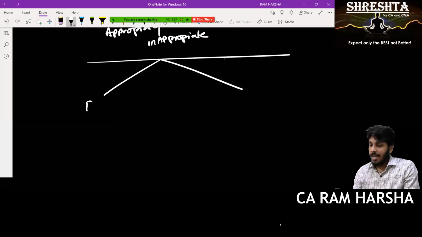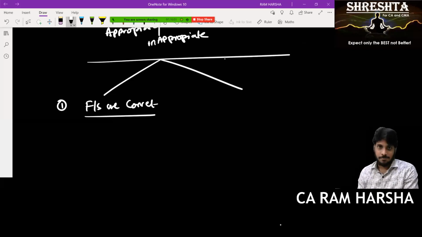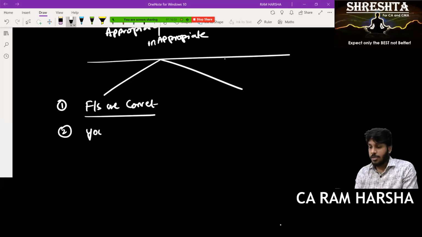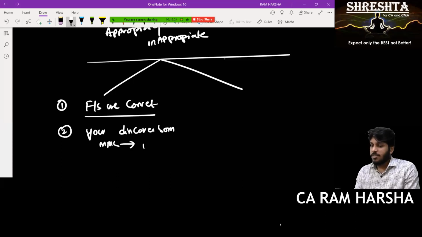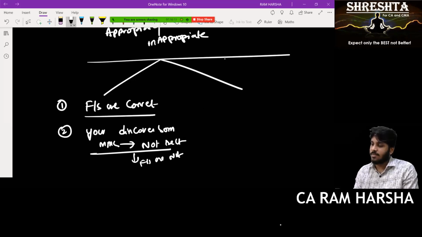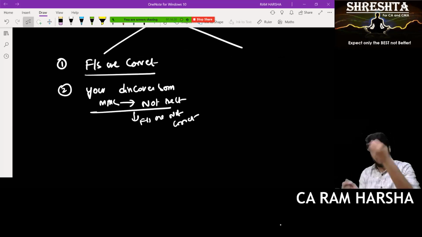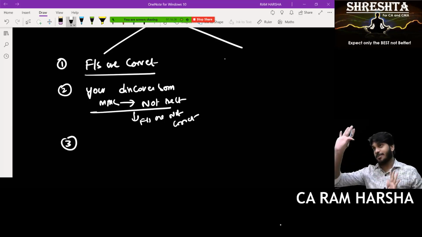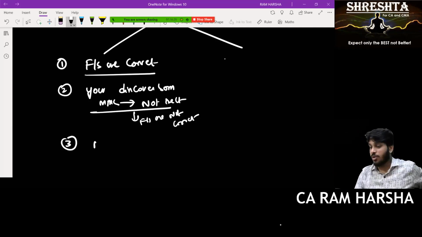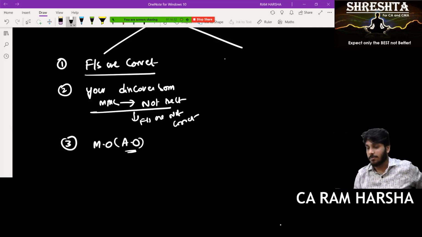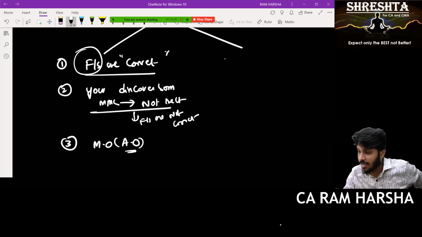Be careful. Financial statements are actually correct. But you discovered some mistakes. You discovered some material mistakes, but which are not rectified in the financials as a whole. But as a whole, financial statements are not that misleading. They are actually correct. But in every sample you selected there is a mistake. You thought financial statements as a whole have so many mistakes, and you gave a modified opinion. In fact, you gave an adverse opinion on the financial statements which are actually correct.